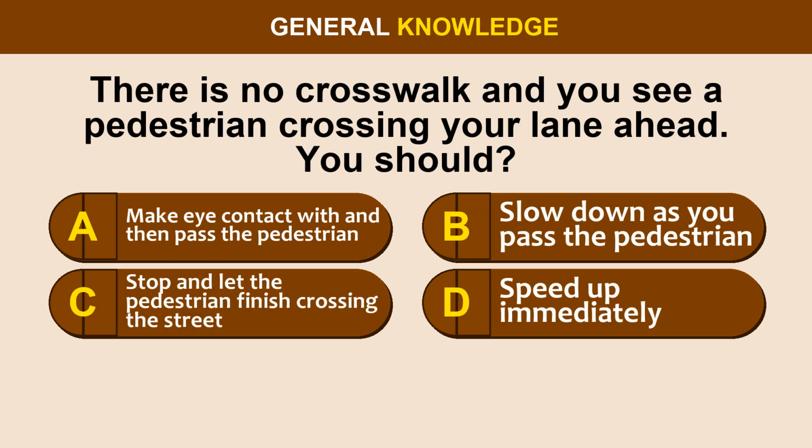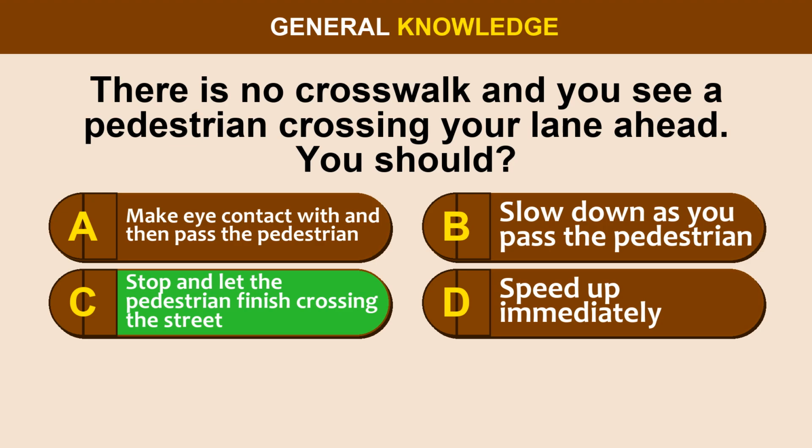Question 58. There's no crosswalk and you see a pedestrian crossing your lane ahead. You should, option A, make eye contact with and then pass the pedestrian. Option B, slow down as you pass the pedestrian. Option C, stop and let the pedestrian finish crossing the street. Option D, speed up immediately.